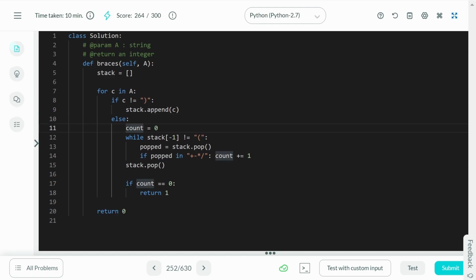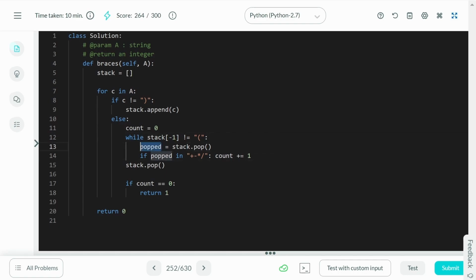In the else condition, we'll keep track of a count. This count tracks the number of operators we have seen, because that is what is going to tell us whether an expression inside of the input is redundant or not. We'll start the count from 0, and since we have found this closing round bracket, let's keep popping elements from the top of the stack one by one till we get an opening round bracket.